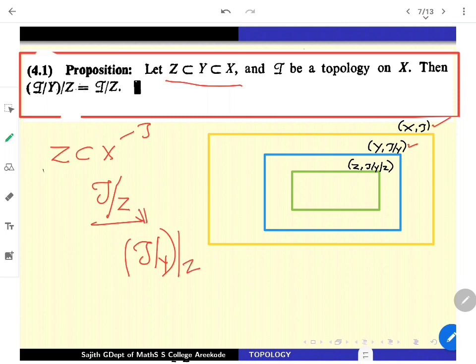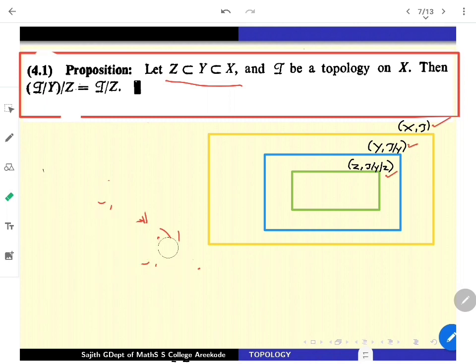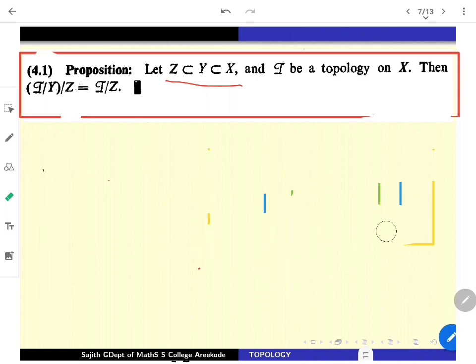How are these topologies related? Once a parent is there, daughter and grandchildren come, but you have to get the connection between these topologies. They are going to be the same. If you have a topology on the parent space, go for Y as a subspace and again for Z as a subspace of Y. Tau restricted to Y restricted to Z is exactly the same as tau restricted to Z. How does the proof go? The proof is not very difficult. What you have to do is just rewrite. That's all you will get.